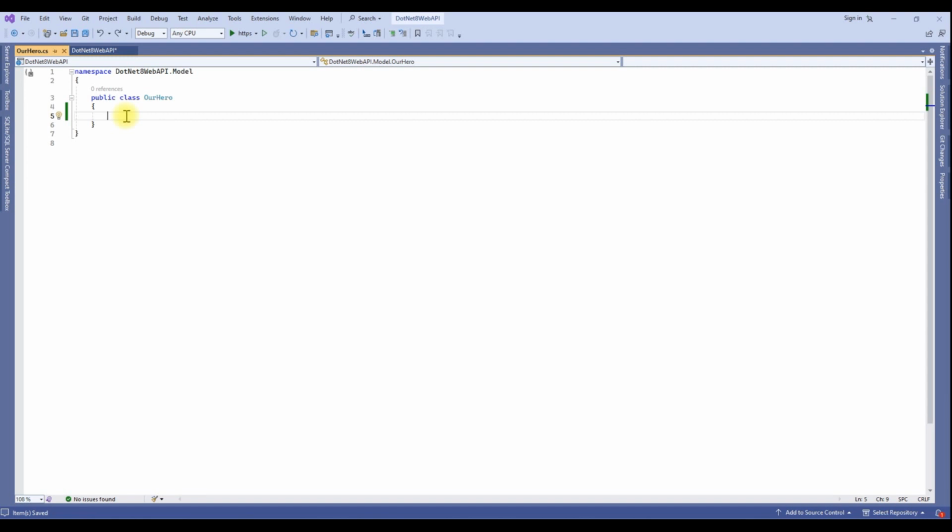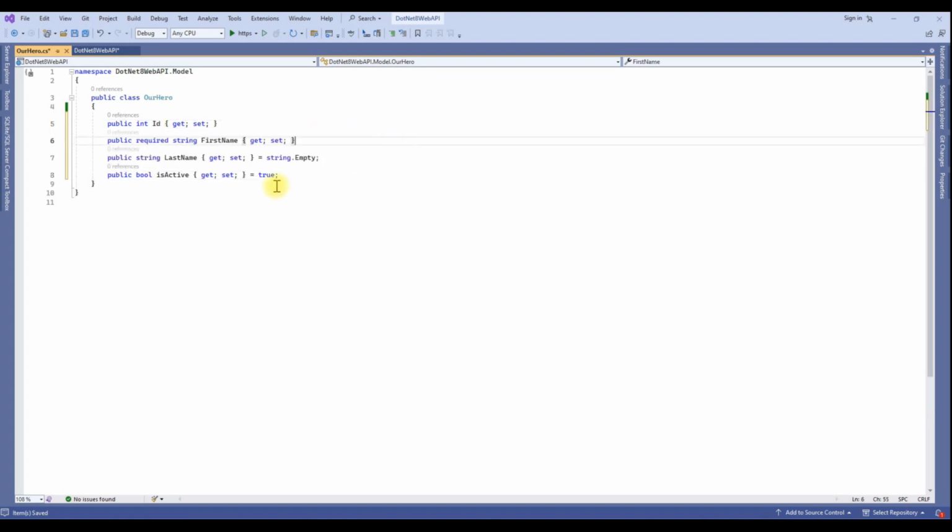Just write prop and press Enter, so it will create a property. Change the data type and name accordingly. I am going to create an ID field first. So this is an ID property. If you want to initialize a value, then you can initialize.